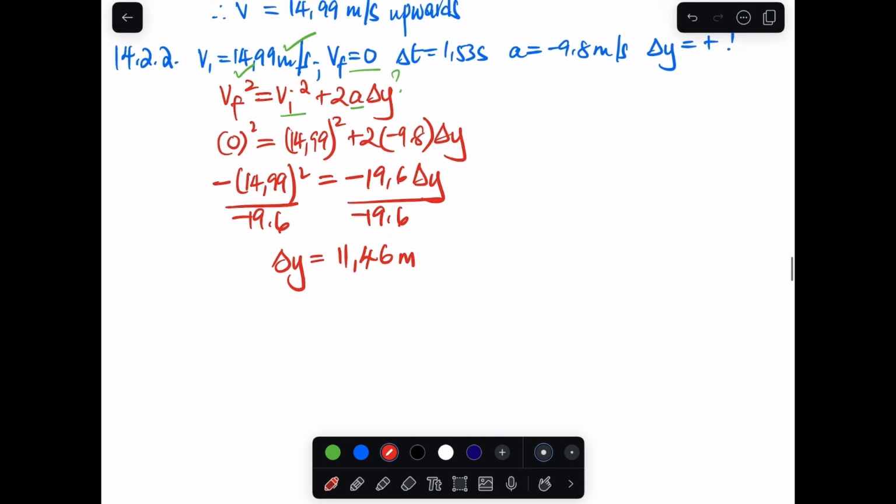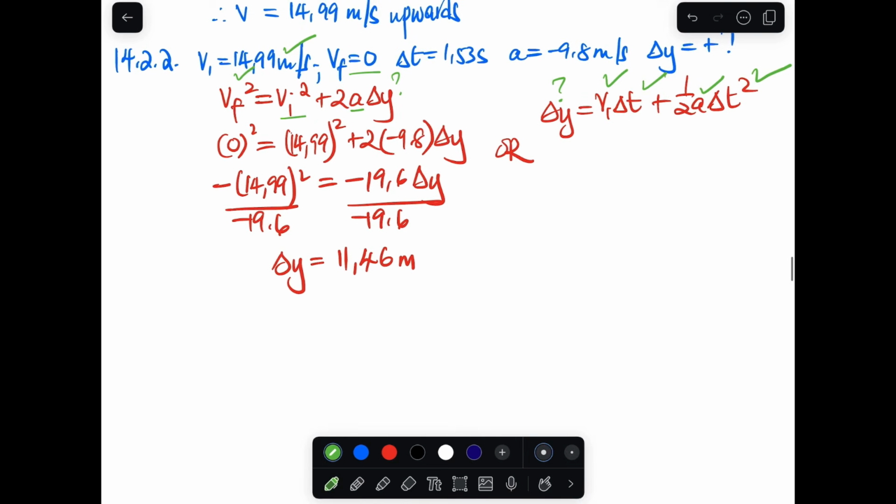You can also get the answer using the formula change in y equals vi change in t plus half a change in t squared. Why? Because we have the initial velocity, acceleration and time. You can get the same answer using that. Let's go to the next question.